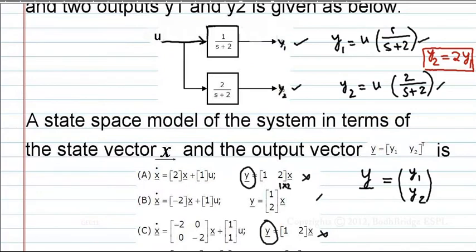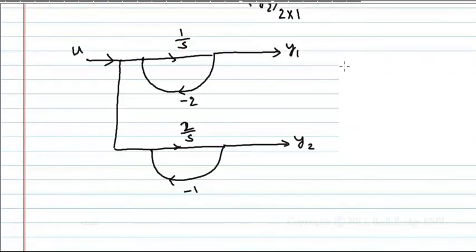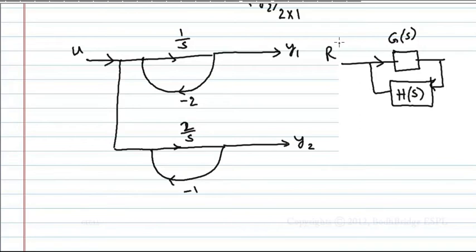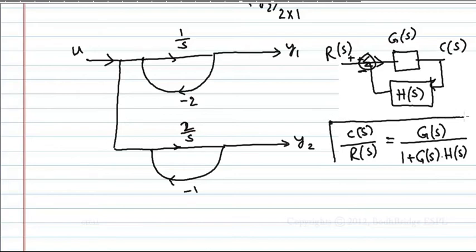U bar goes into 1 by s plus 2. U bar goes into 2 by s plus 2. Let us draw this. Input is u going inside. And see this: if you have some transfer function g of s in the positive loop and in the negative loop you have h of s, this is r of s, let us say, and this is c of s. Then c of s by r of s is what? This is a basic definition: g of s by 1 plus g of s into h of s. This you should always remember. This is plus and this is minus, and it is going in this way. This is called a negative feedback system. And for this we have this result.